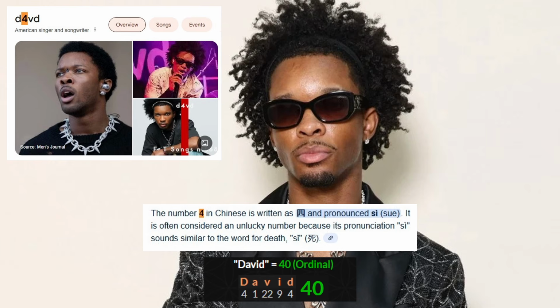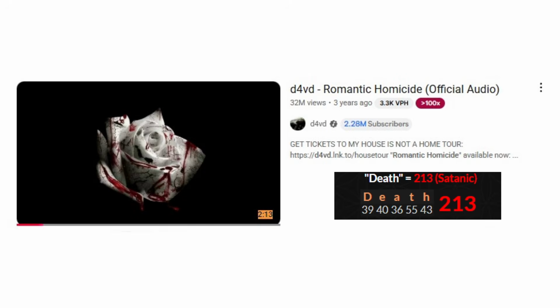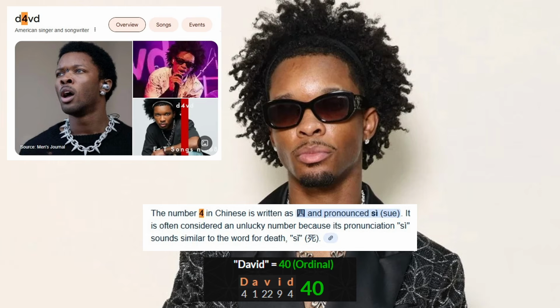But come on, man. Even David, if you include all the letters of the name David, isn't that a biblical name? We're gonna get to that. David equals 40, dropping that 0 because zeros have no value. Even his name equates to 4, right? But let's dive in, because even his name surrounds death. So we see that his stage name surrounds death.